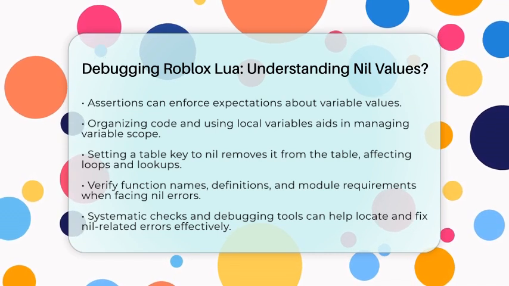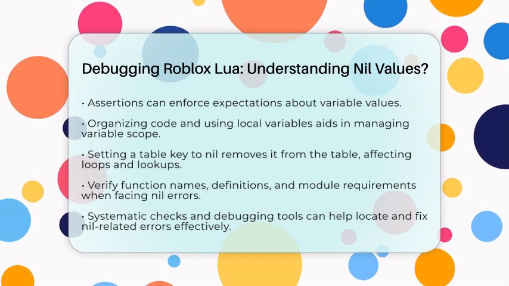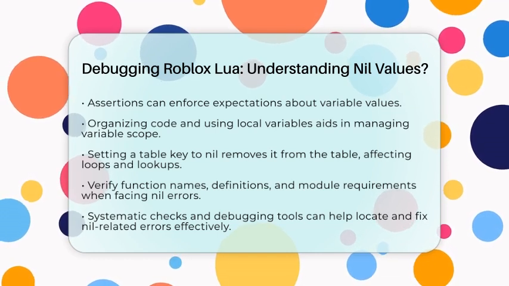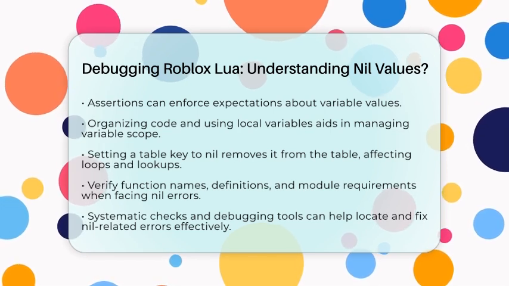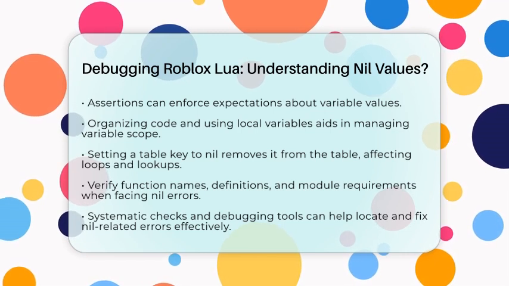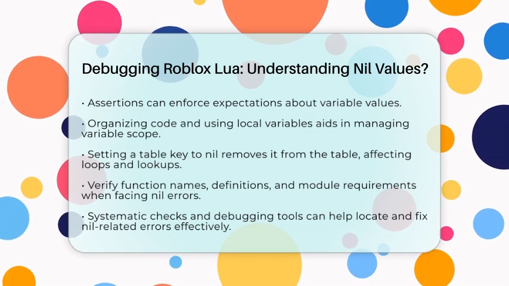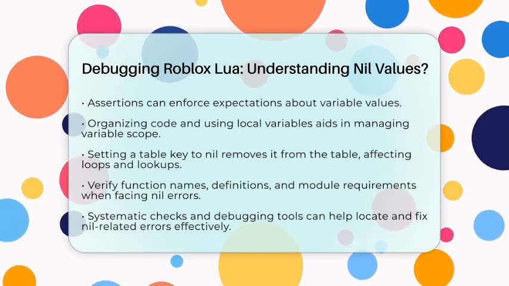If you get the error message "attempt to call nil value," here are some steps to fix it. First, verify that the function or variable name is spelled correctly. Next, confirm that the function is defined before you call it. You can also use print statements before the call to check if the function is nil. Lastly, make sure the module or script that defines the function is properly required or loaded.